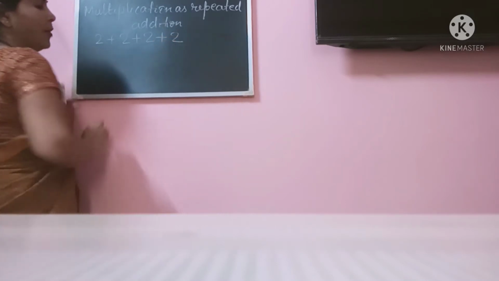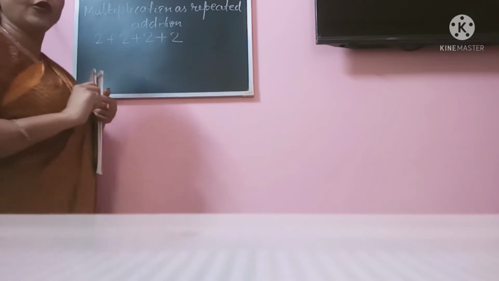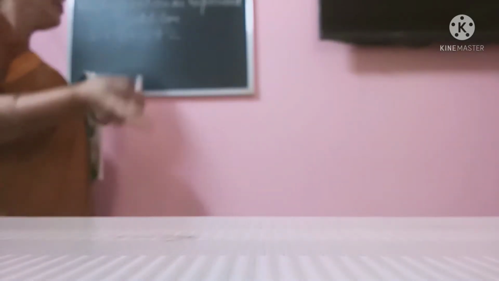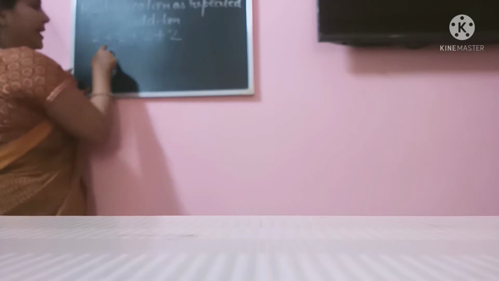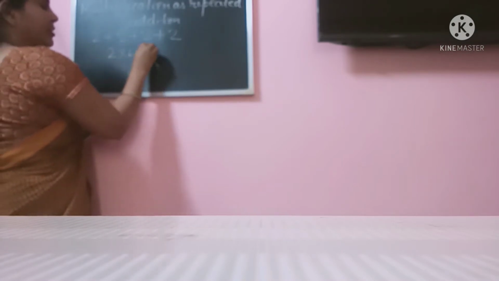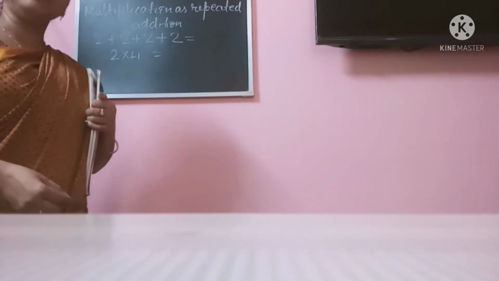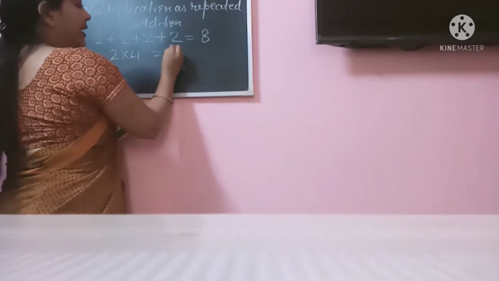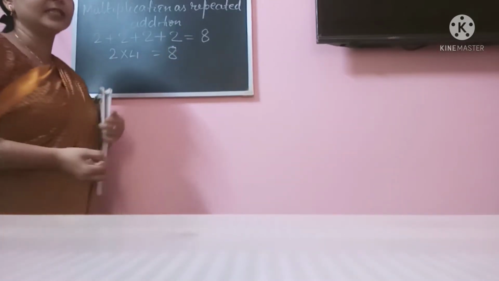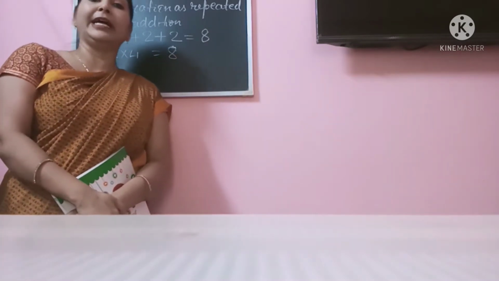How many times am I adding 2? 1, 2, 3, 4. 4 times I am adding 2. Now, if I multiply this number 2 four times, will the answer come the same? Yes, the answer will come the same. Here it is 8 and here also 8.